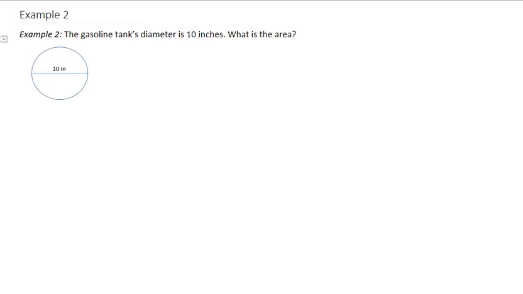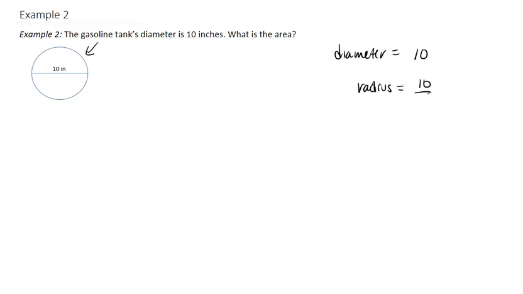Example 2, the gasoline tank's diameter is 10 inches. What is the area? So we're looking at just the area of this circle on the top. So once again, we have a diameter, so we're going to need to take the diameter of 10 and find the radius by going 10 divided by 2. So the radius is now equal to 5 inches.